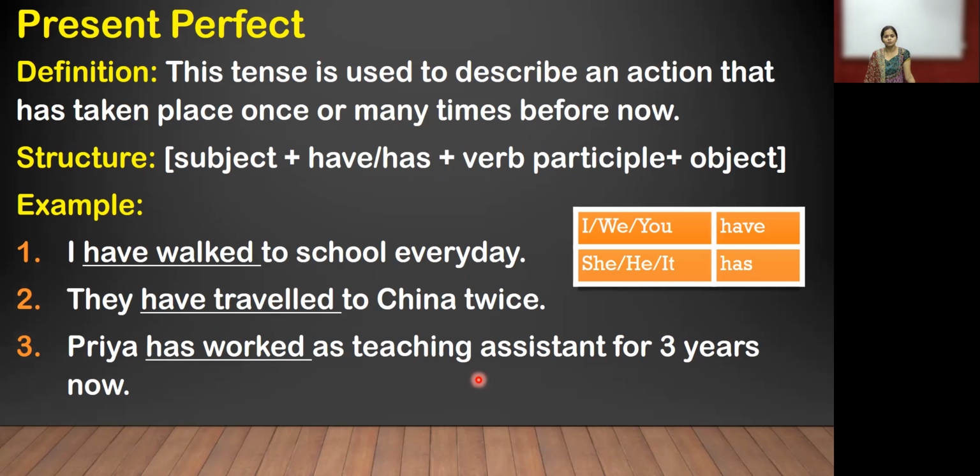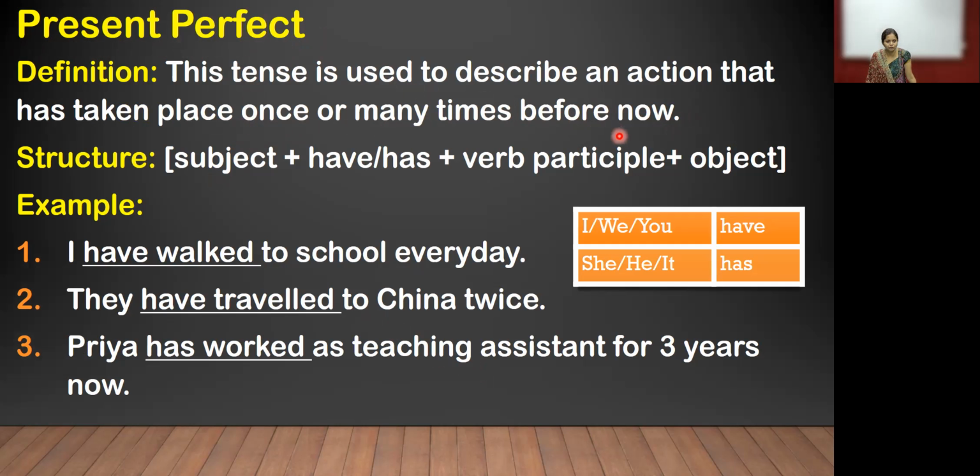This tense is used to describe an action, the same as the definition of simple present. It describes an action that has taken place once or many times before now. In this present perfect, the action took place once or many times before now. The same definition as simple present. The action happens, but here it is once or many times before now.